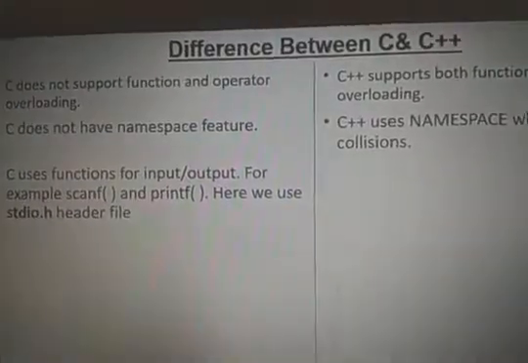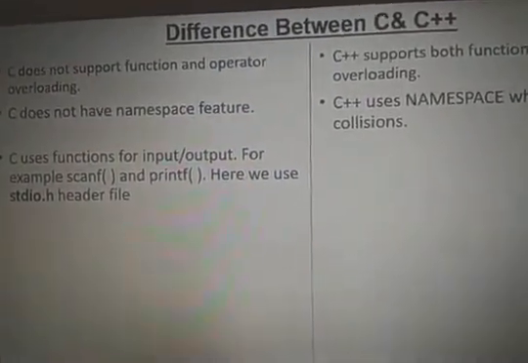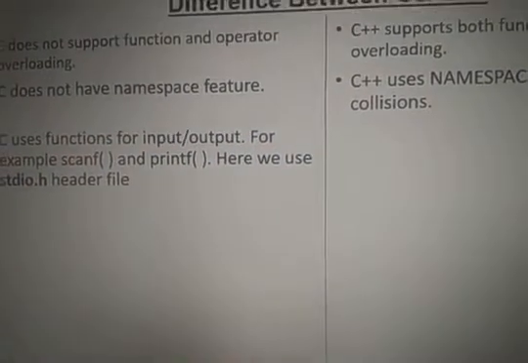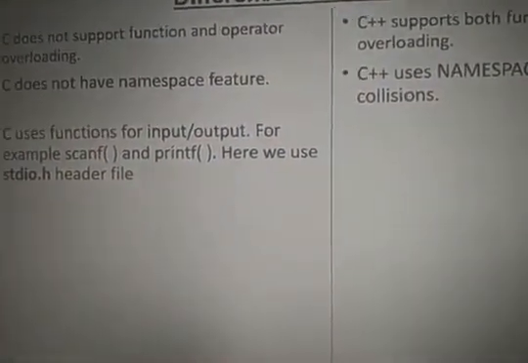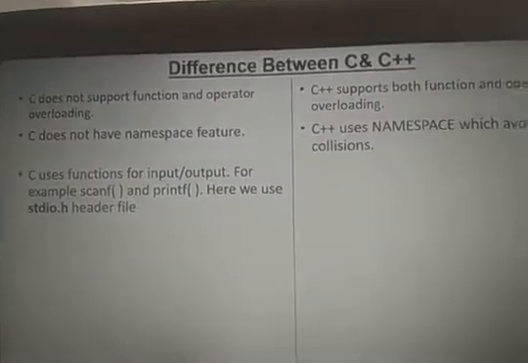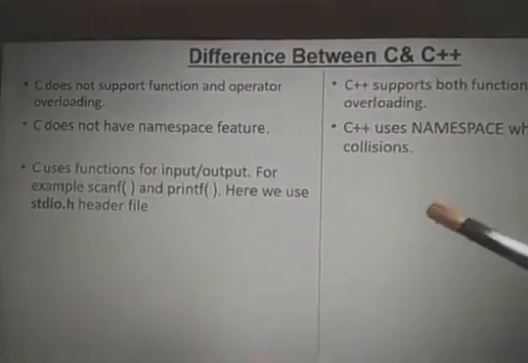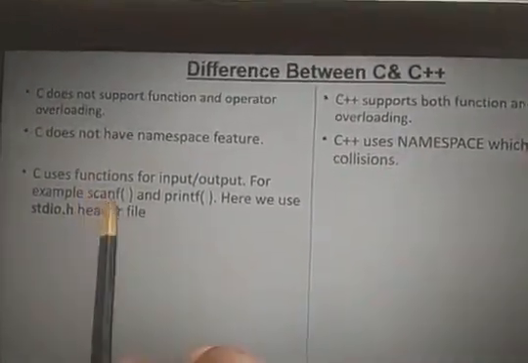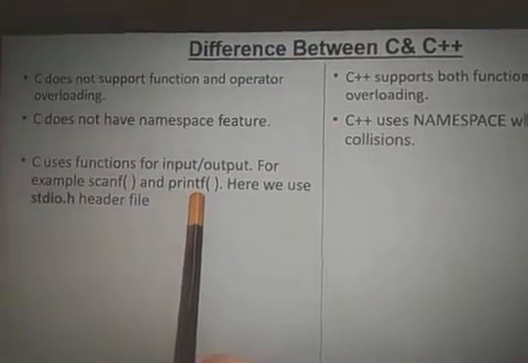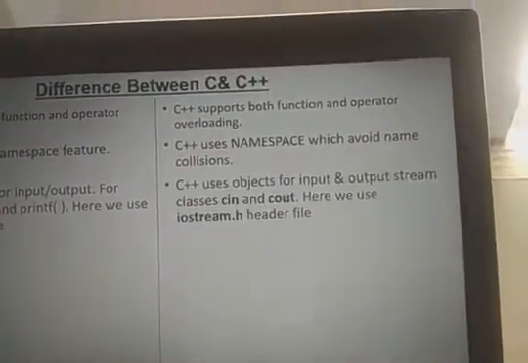Then C uses the functions scanf and printf, for which we should use the stdio.h header file. Whereas in C++ we can use input and output streams. Here scanf and printf are functions, but in C++ we can use objects.